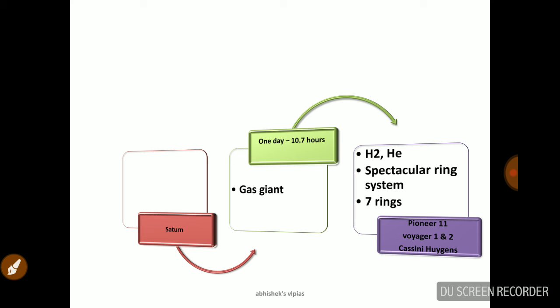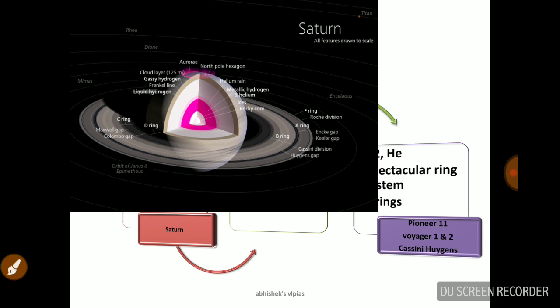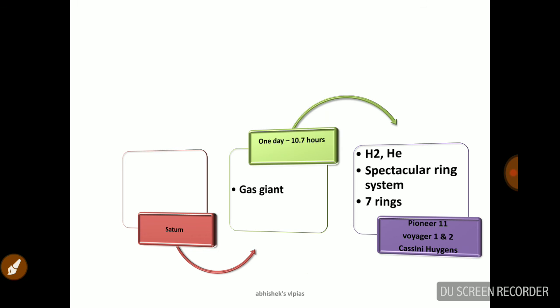Next comes Saturn. It is a gas giant, and one day is 10.7 hours. Hydrogen and helium are the important points, and a spectacular ring system is there. Seven rings are there, and the important missions are Pioneer 11, Voyager 1 and 2, and Cassini-Huygens. You can see here the beauty of the rings, and you can definitely find one point, that is the Cassini division. Depending upon the Voyager, we have different names and all.